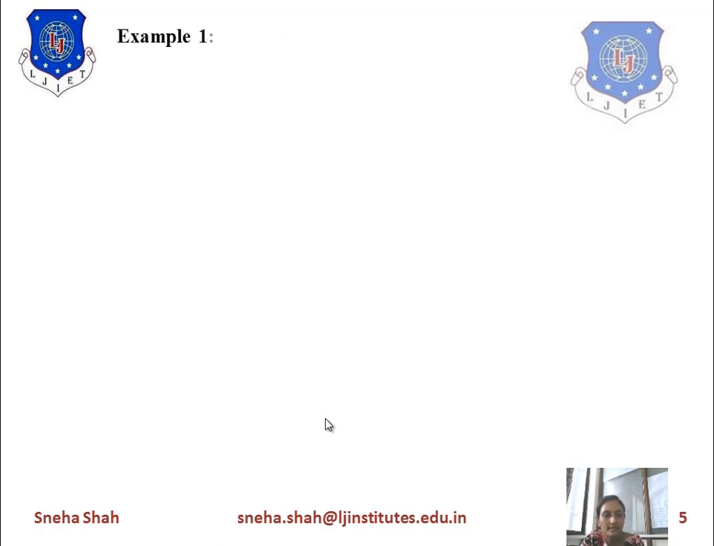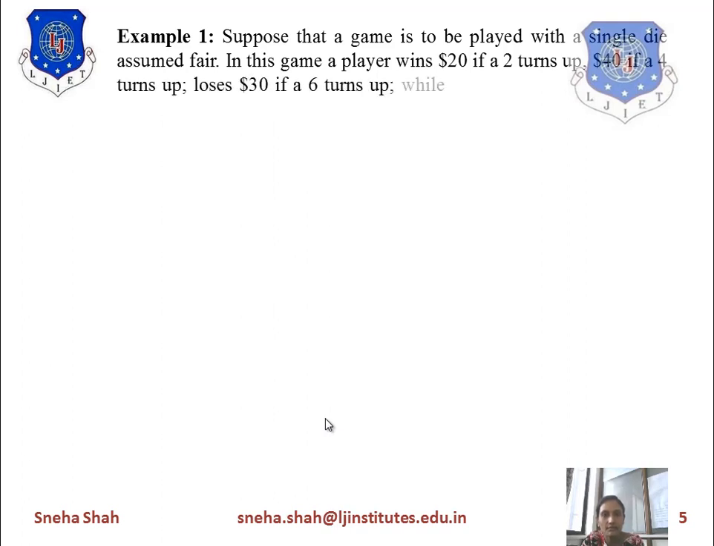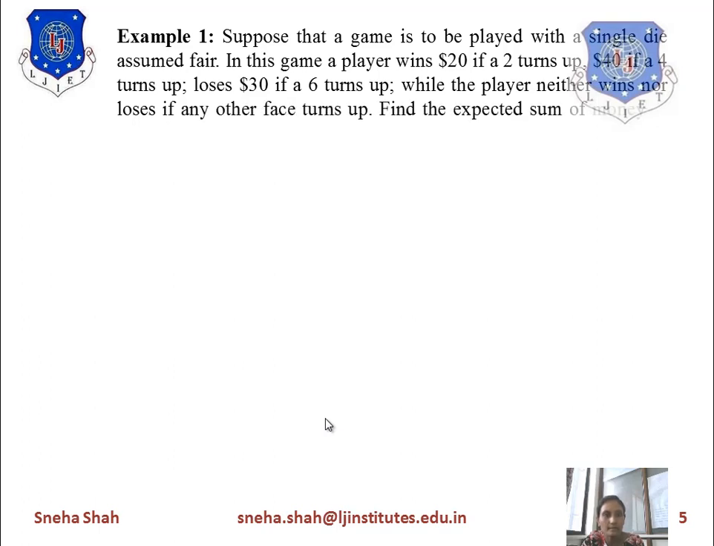Now the first example is, suppose that a game is to be played with a single die, assume fair. In this game, a player wins $20 if a 2 turns up, $40 if a 4 turns up, loses $30 if a 6 turns up, while the player neither wins nor loses if any other face turns up. Find the expected sum of money to be won.